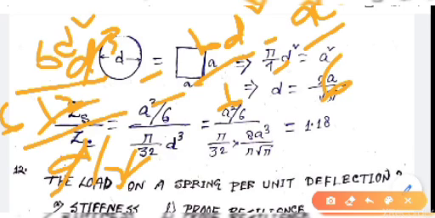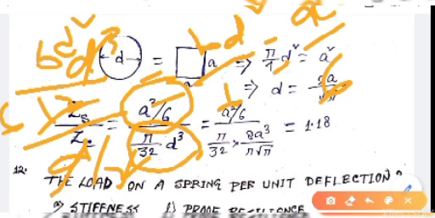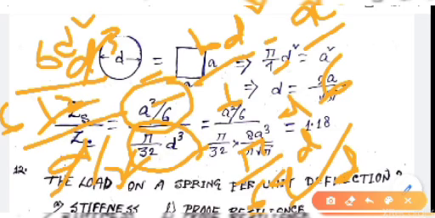We put this value A cube by 6 for square section, and for circular section pi by 32 D cube. For circular section we know that I equals pi by 64 D to the power 4, divided by D by 2. We calculate and get pi by 32 D cube.